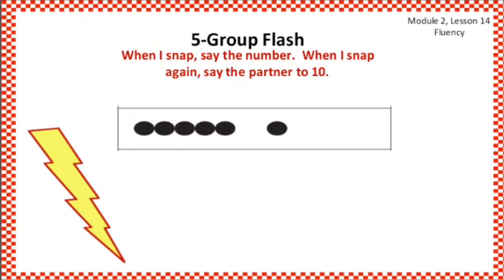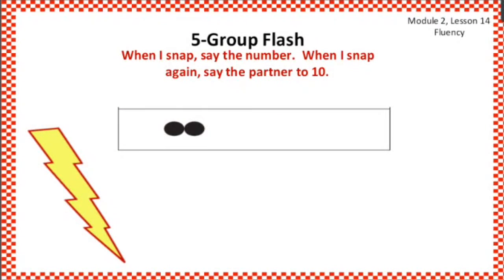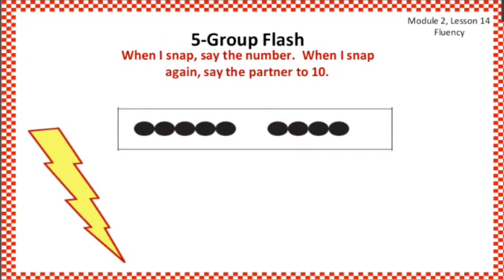Very good. I'm snapping. 6. I'm snapping again. 4, because 6 and 4 make 10. Very good. Snapping. 2. I want to snap again. 8, because 2 and 8 make 10.